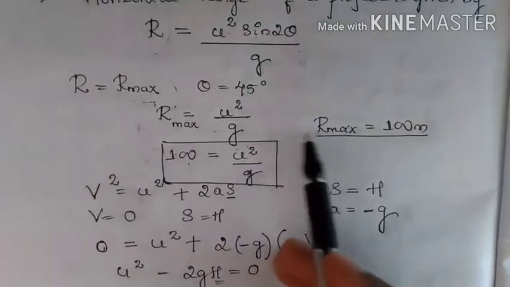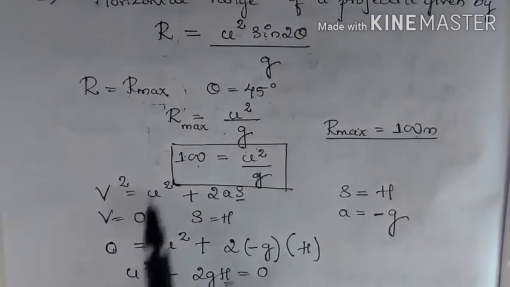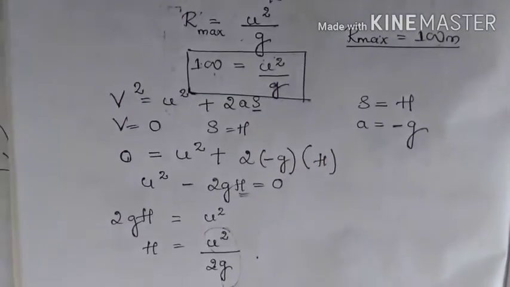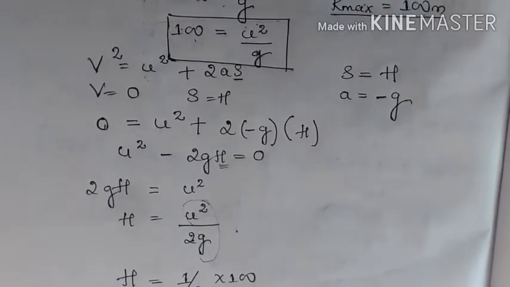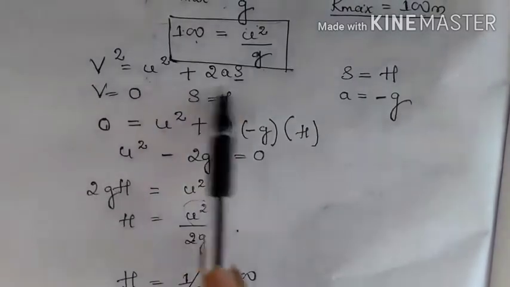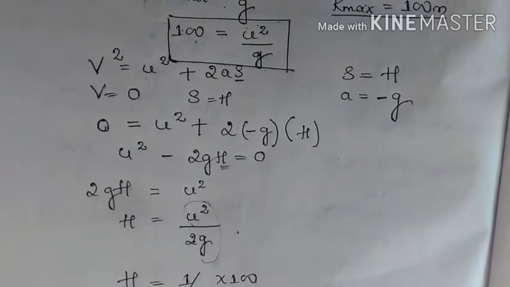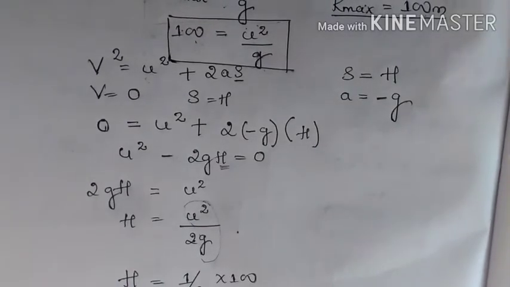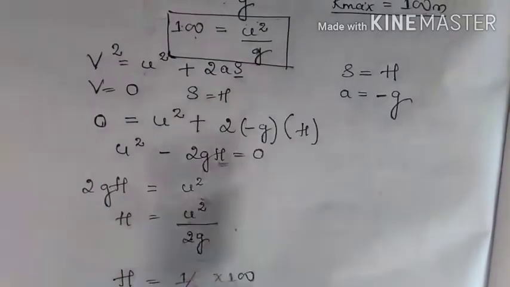In the question he has given R max as 100 meters. So 100 is equal to u square by g. Next, to find height, you have to use the equation of motion. Sometimes you get confused about which equation to use. As you solve more and more problems, you will have the idea of which equation to use. So out of the 3 equations, I can use this equation.